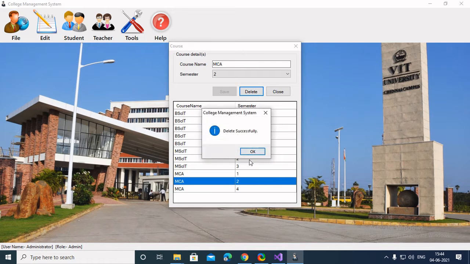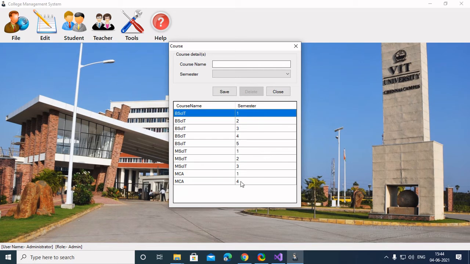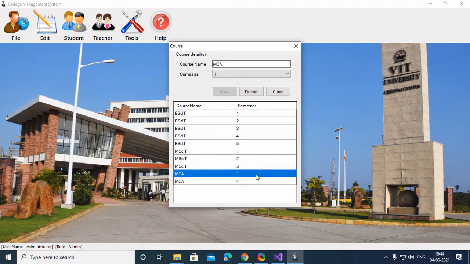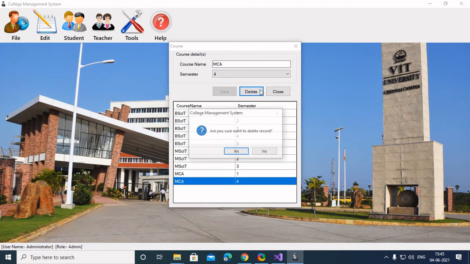As you can see, I could delete the course. Basically, why I couldn't delete this earlier was because there was nothing registered with this course, and it was nully created. That's why it was showing the error. So as you can see, we have successfully deleted the course.